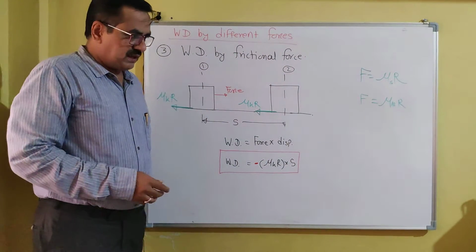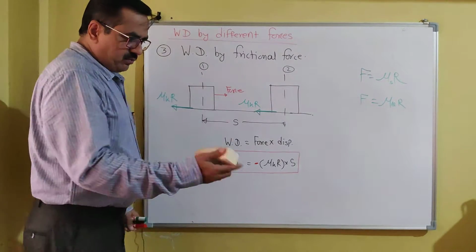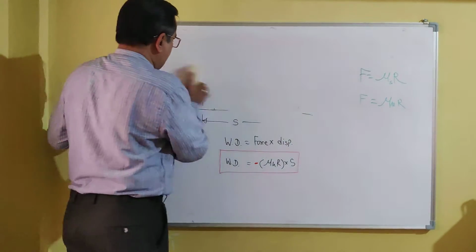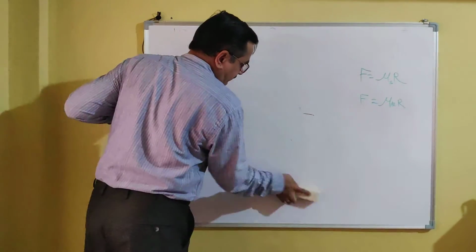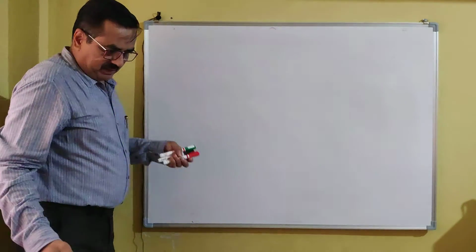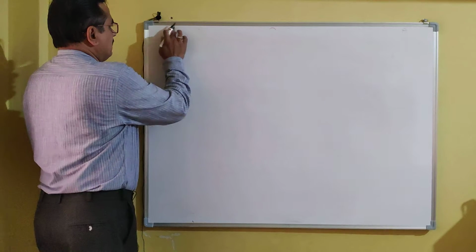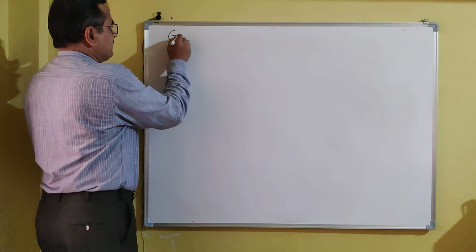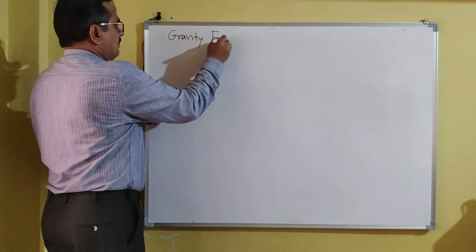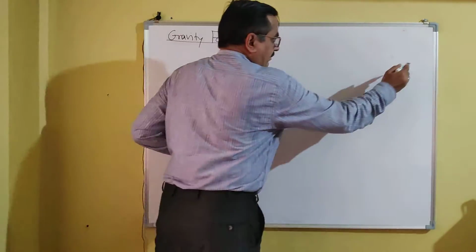Now one more force I would like to discuss here is work done by gravity force. Gravity force is nothing but the weight of the body. So the next type is gravity force. Here I will draw one figure.